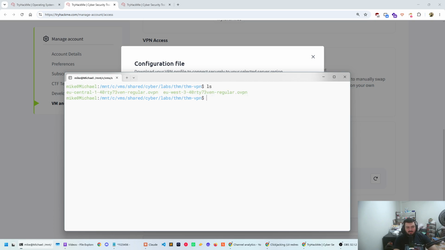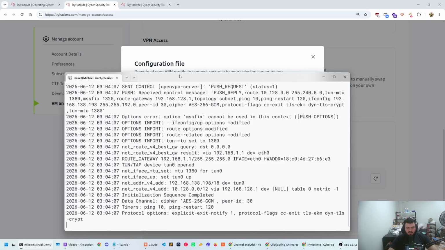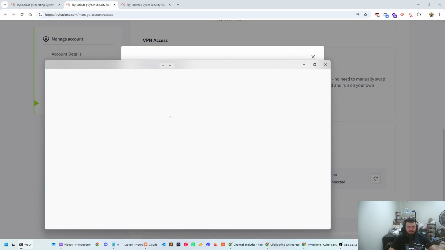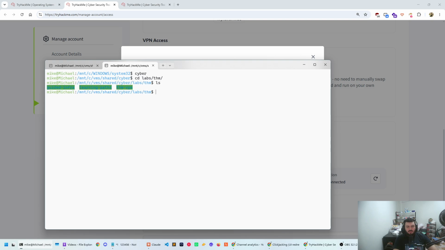I already have that downloaded and I have it open right here. Now I do have two, but the one we're interested in is EU West. So I'm going to do sudo openvpn and then EU West. I'm running this on WSL, which is Windows Subsystem for Linux. This is essentially Ubuntu, but it is natively available in Windows right now.